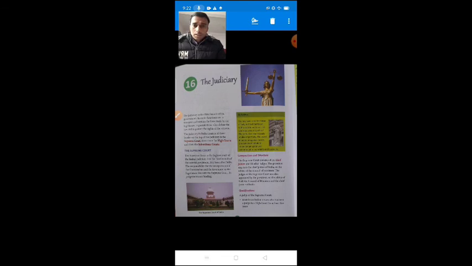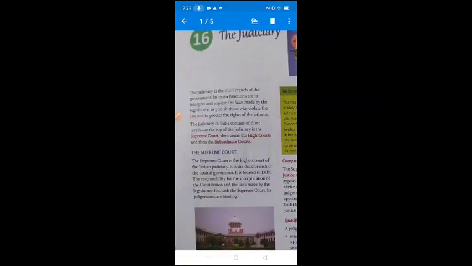We discussed it in the last part of this chapter. So let us see in this chapter the judiciary. Here it is given that the judiciary is the third branch of the government. As you know, there are two other branches: the legislature, the lawmaking body, and the executive, which executes and administers the law. And this is the third organ of the government, the judiciary. Its main functions are to interpret and explain the law made by the legislature, to punish those who violate the law, and to protect the rights of the citizen.